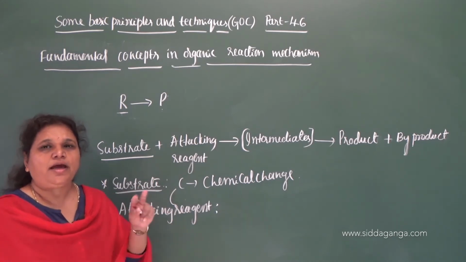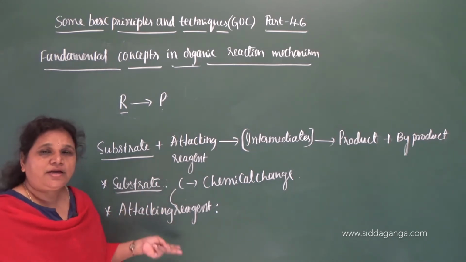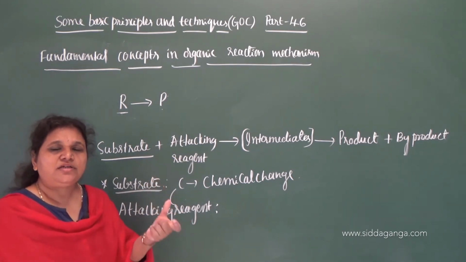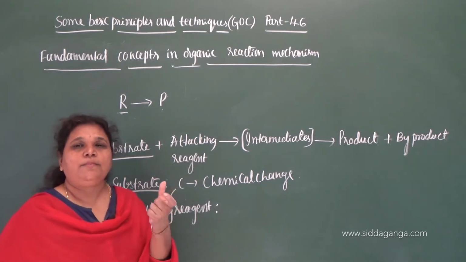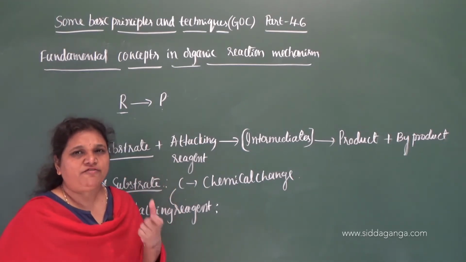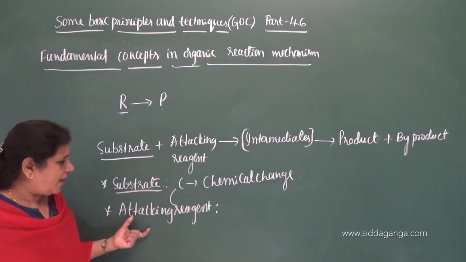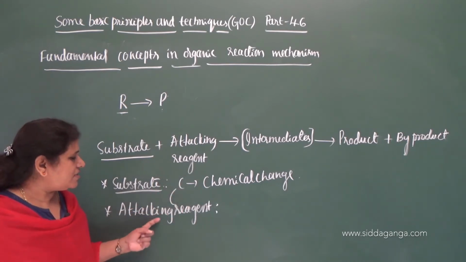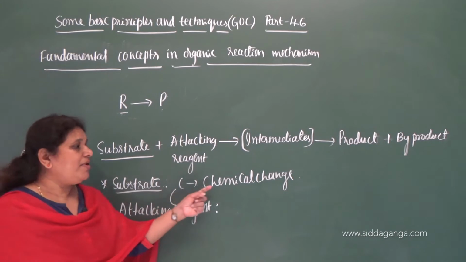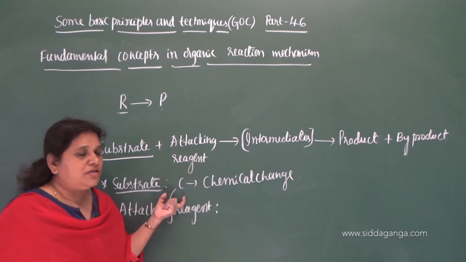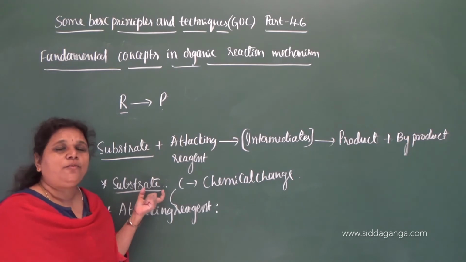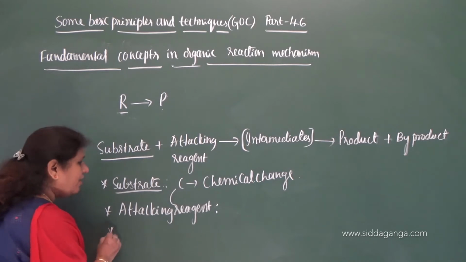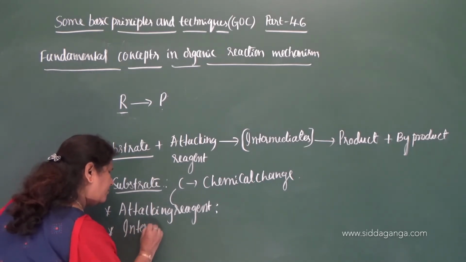Chemical change is nothing but a chemical reaction, involving the breaking of old bonds and the formation of new bonds. So when the attacking reagent attacks the substrate molecule which contains carbon, it brings chemical change in the substrate molecule. Chemical change means the breaking of the old bonds takes place in a substrate molecule. Then the third one here is called intermediate.